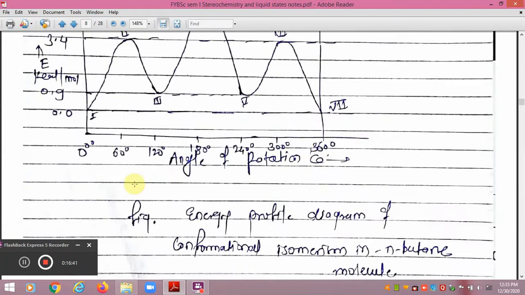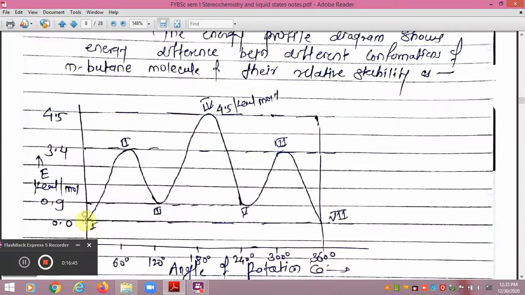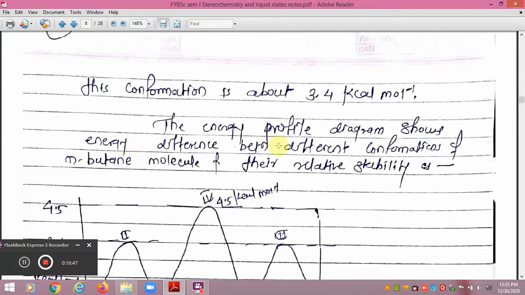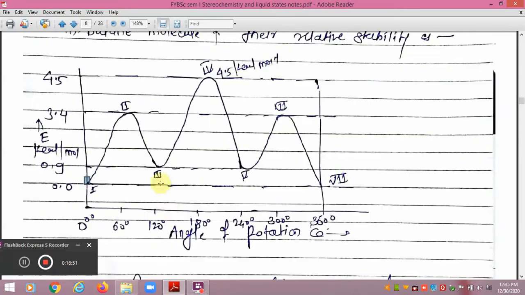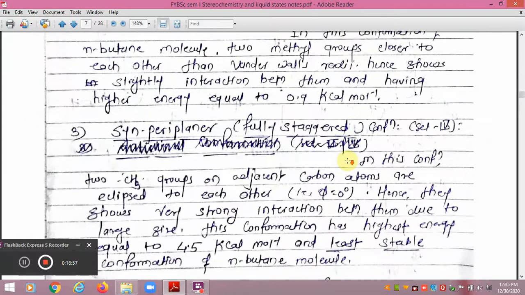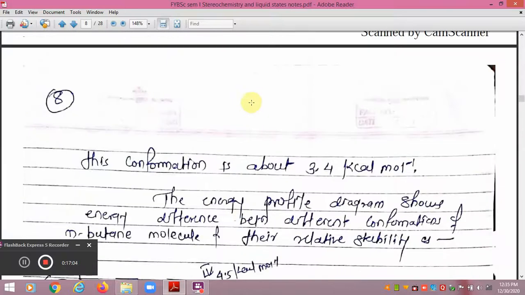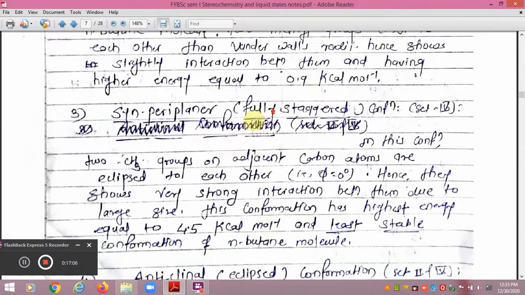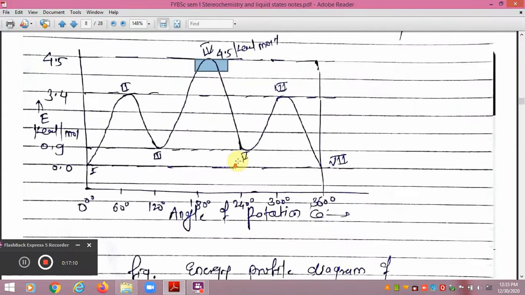So dear friends, in this way we will be able to define these. The first is anti-periplanar, having the least energy. Then 3.4 is simply the anticlinal conformation. Then the second one is the synclinal conformation. This is the fully eclipsed, also called syn-periplanar conformation, having the energy of 4.5.